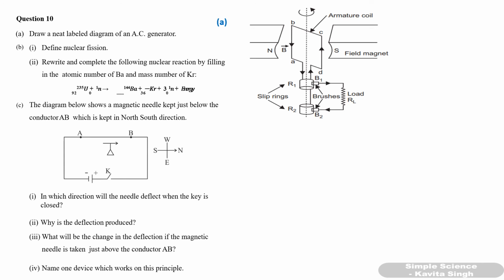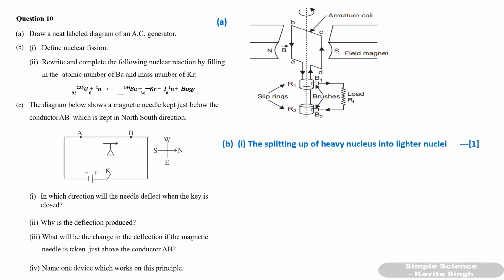Second part, that is B, is define nuclear fission. Second part, rewrite and complete the following nuclear reaction by filling in the atomic number of barium and mass number of krypton. So first part, define nuclear fission, is for 1 mark, and for writing the atomic number of barium and mass number of krypton, you will get 2 marks. But you have to rewrite the equation and then show it there only.